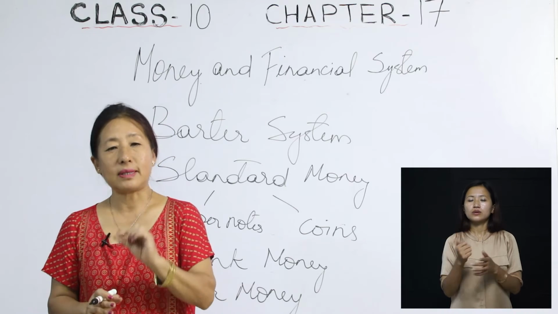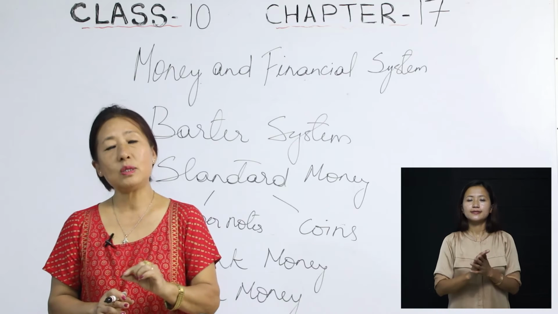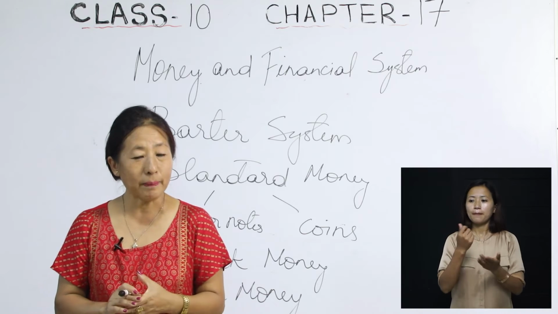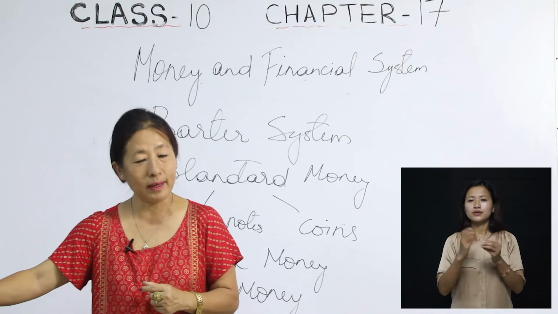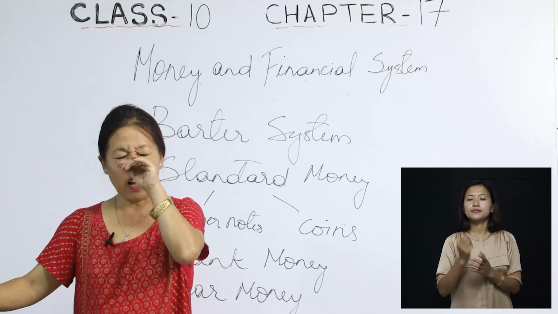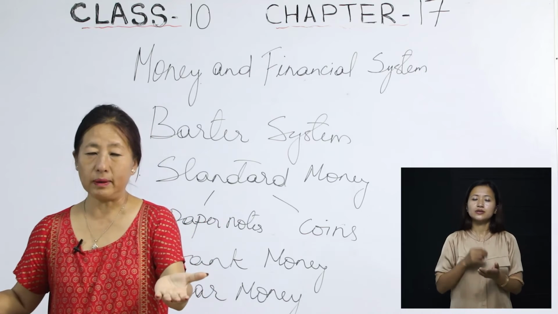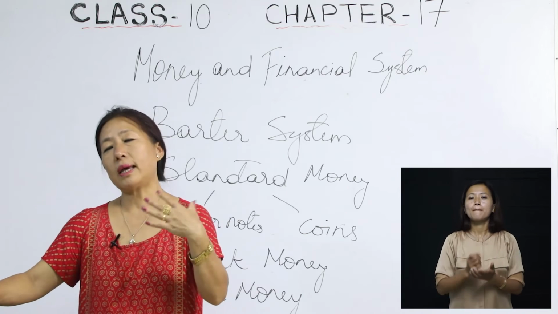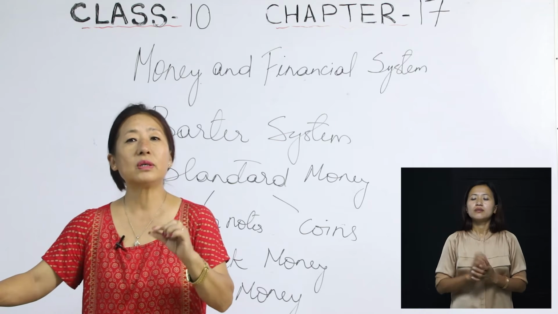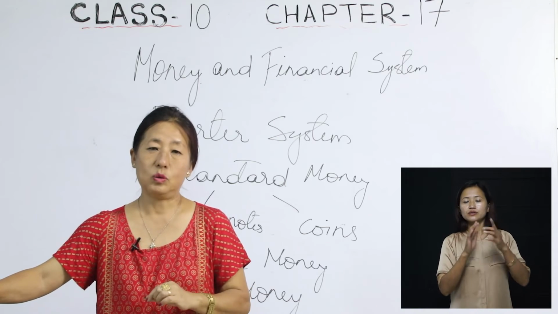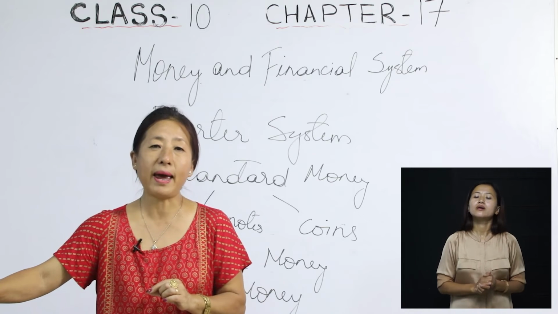Then the second kind of money we call bank money. Bank money, we are talking about the credit money. Here, after depositing your money, you can again withdraw it by using a draft or a check. So those are called bank money.